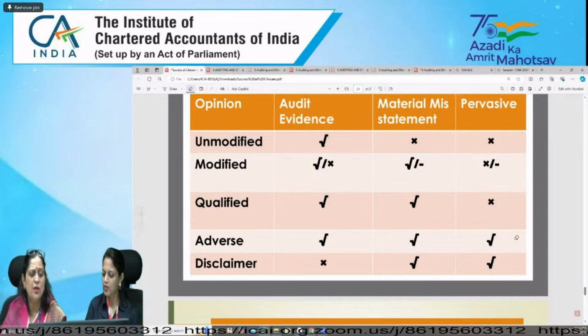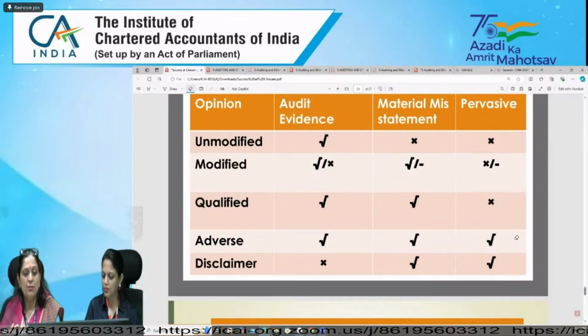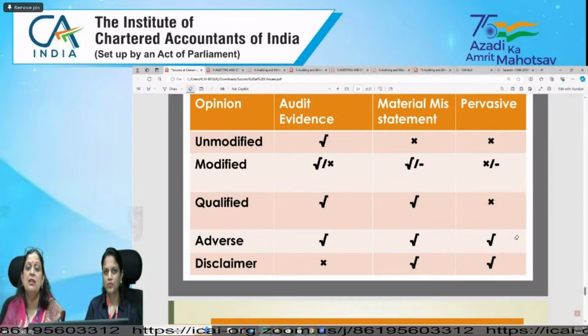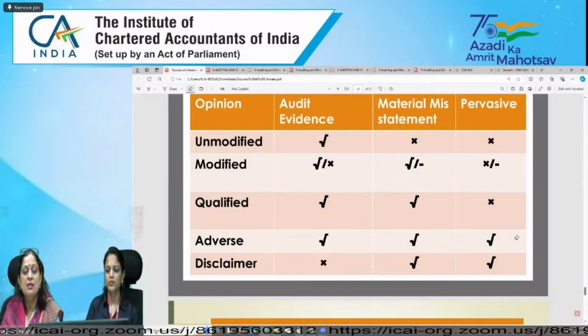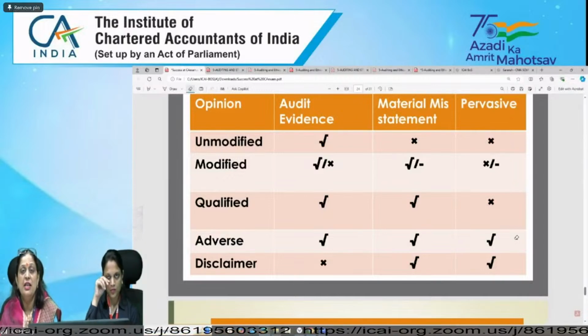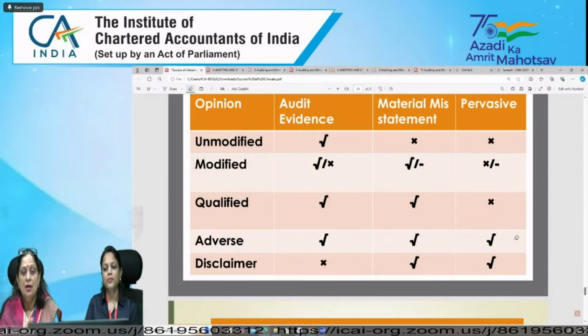Sometimes fake liabilities are shown, or fake assets are shown, to misguide the stakeholders. That is the reason the role of the auditor is very crucial and important, because on the basis of the audit report and audited financial statements, people invest.